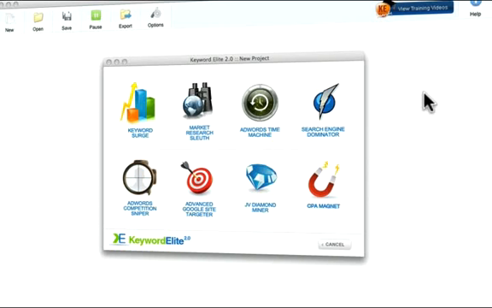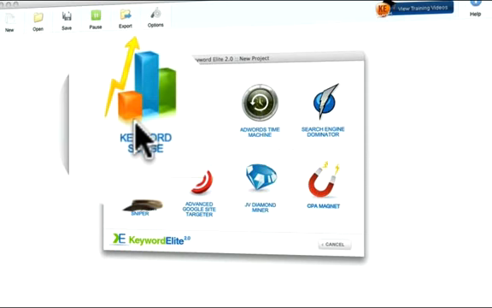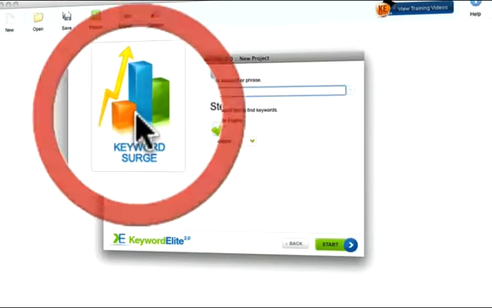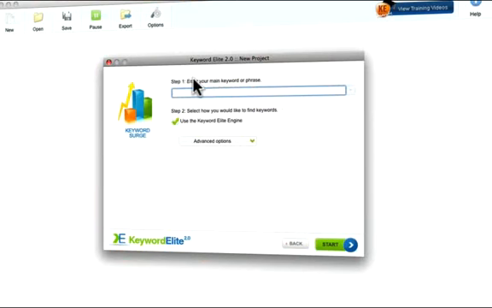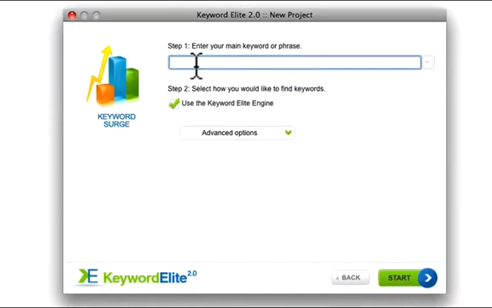Okay, so Keyword Elite is now open, and I'm going to do the exact same example that I did with the pickup line, but I'm going to use Keyword Elite, and I want to show you the difference in speed. That is super important. I'm going to go to keyword search, and I will type in here the keyword I have chosen, or the market I'm investigating, because I want to find the right keyword.